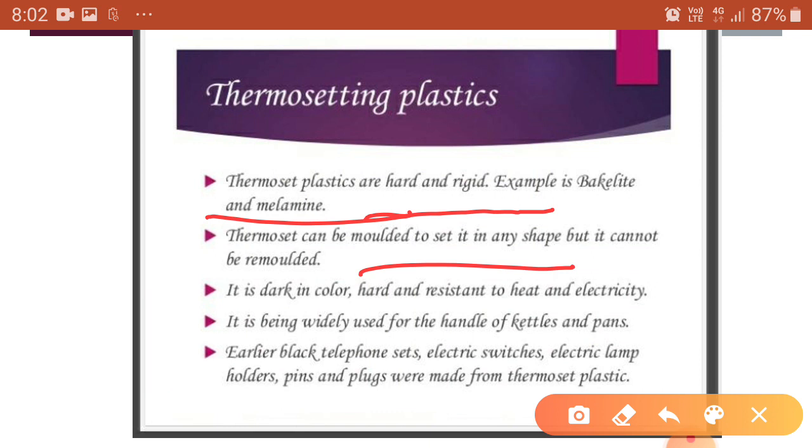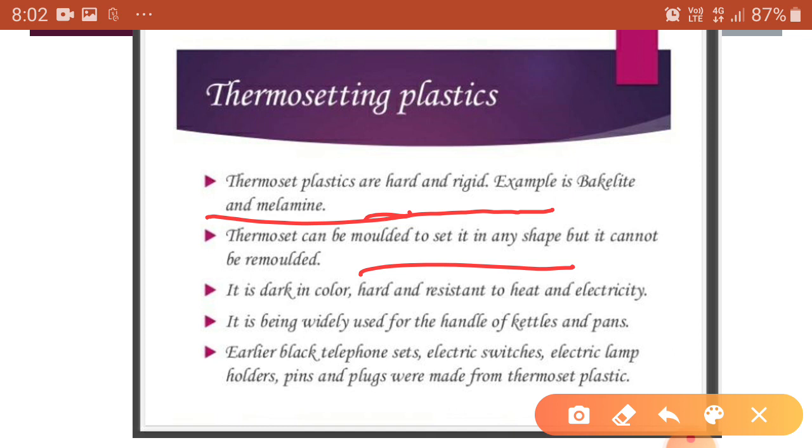It is dark in color, hard, and resistant to heat and electricity also. Obviously, when you hold the handle of a pan made of thermosetting plastic and heat the pan, the handle does not get hot because it is heat resistant, as well as electricity resistant. It is widely used for the handles of kettles and pans. Earlier, black telephone sets, electric switches, electric lamp holders, pins and plugs were made of thermosetting plastics. We usually call them thermoset also, so don't get confused.